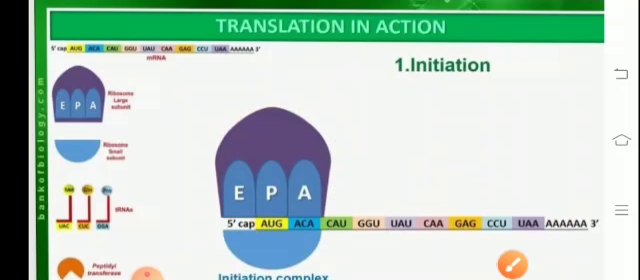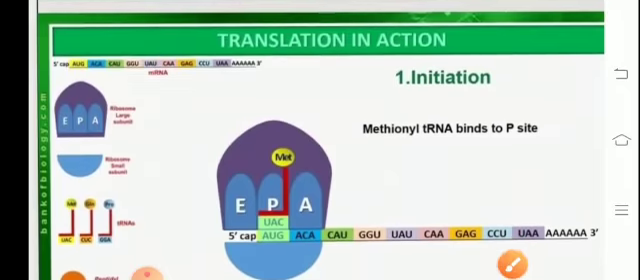Now we'll see that the unit is formed when the smaller subunit comes and binds, and then the tRNA, and later the larger subunit gets associated. The starting codon is AUG, which codes for methionine. Initiation starts with the methionine tRNA that binds to the P site. So the tRNA having methionine and the anticodon for AUG comes and binds to the P site,